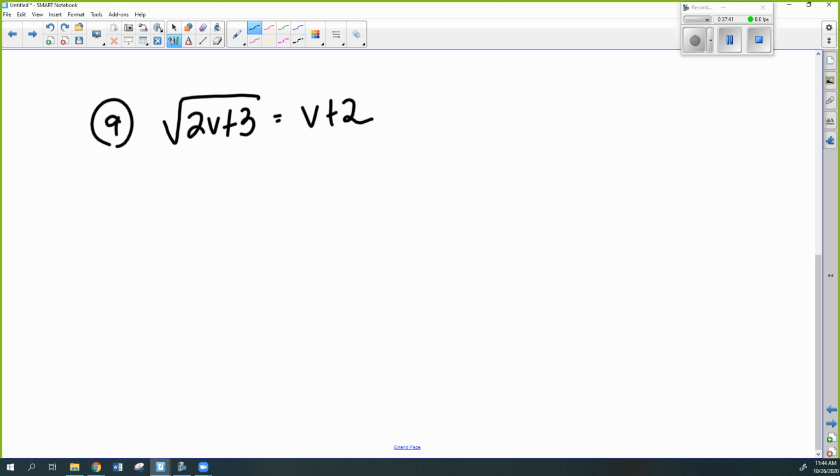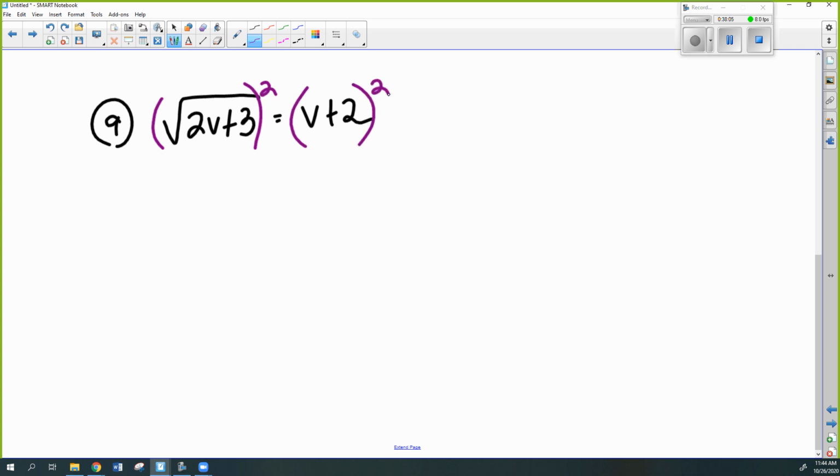So my first question here is the radical isolated? Yep. Okay, so we're ready to raise it to an exponent. All right, it's a square root, so we're going to raise it to the what? Good. See lots of people holding up their fingers. We're going to raise it to the second.